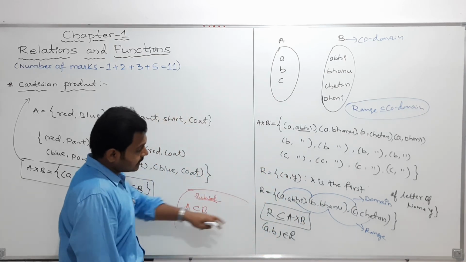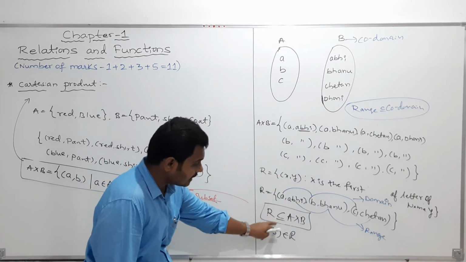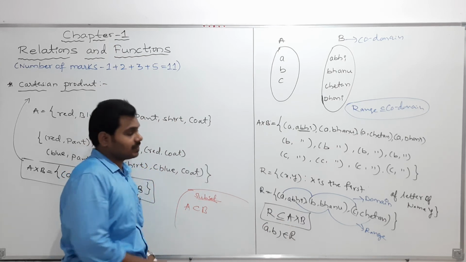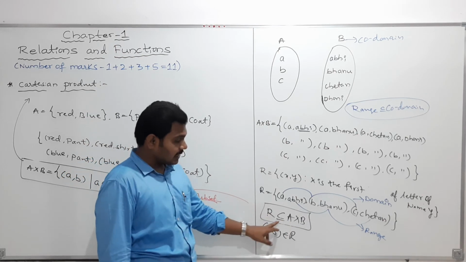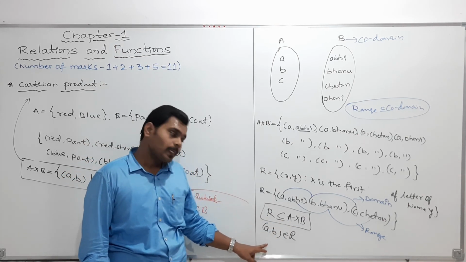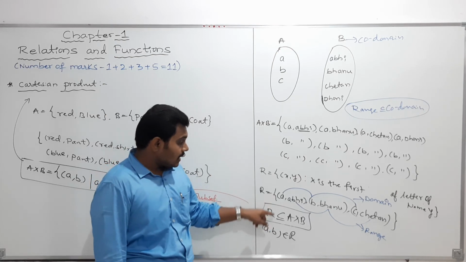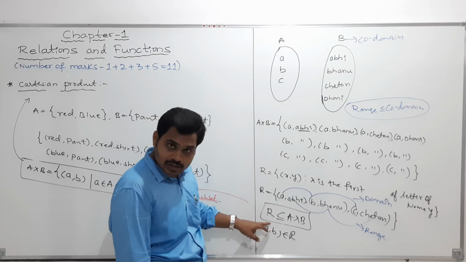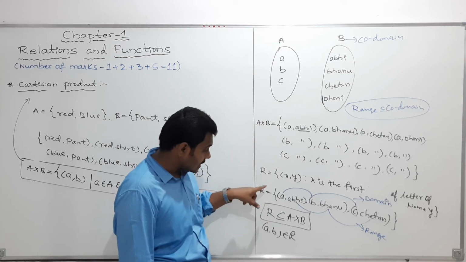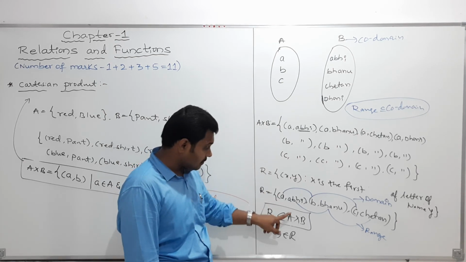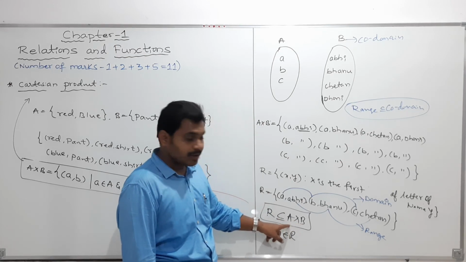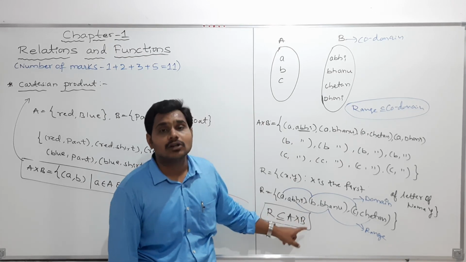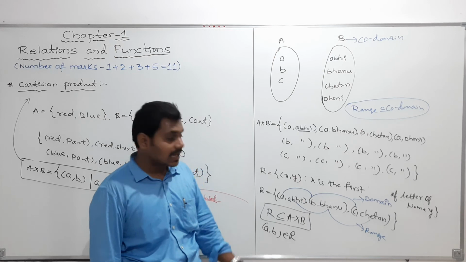And next, relation. What is relation? Relation is nothing but a subset of A cross B. A subset of A cross B we call a relation R. Clear? This R is a subset of A cross B. Therefore, R is a relation from the non-empty set A to B, because R is a subset of A cross B.